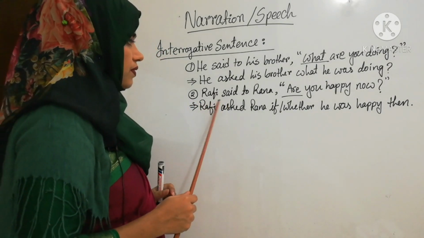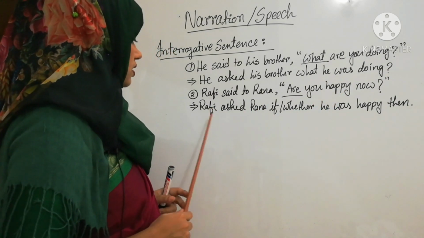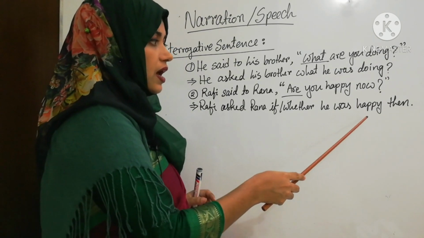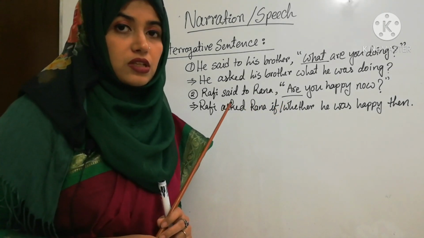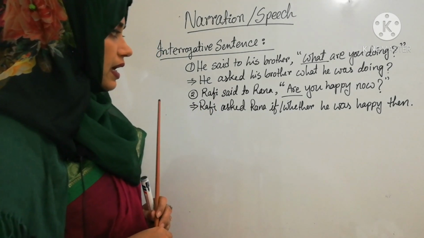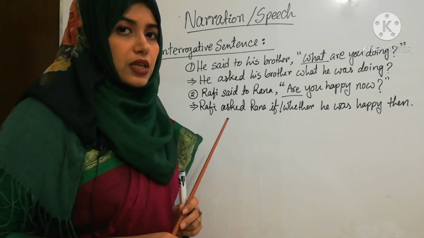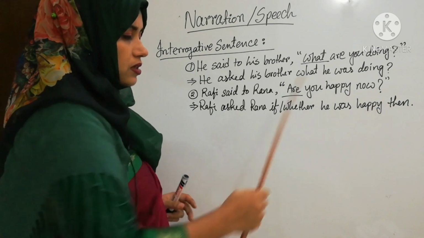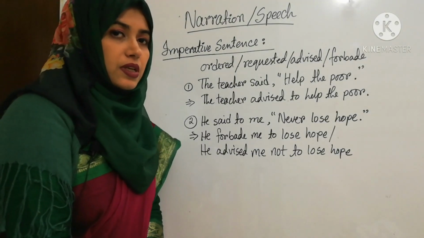Okay? Next, Rafi said to Rana, are you happy now? And indirect is Rafi asked Rana if or whether he was happy then. So, when the question starts with any auxiliary, in that case we have to use if or whether for making it indirect. Okay? And this "now" is an adverb and it turned into "then." Now, then. Okay? Remember it.